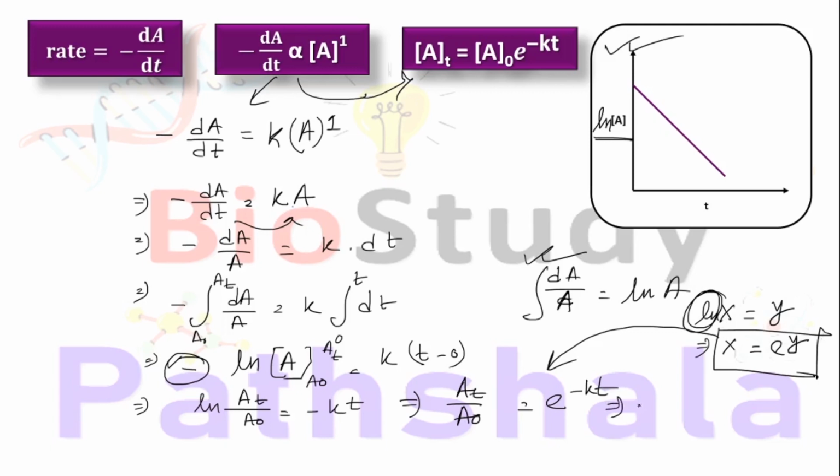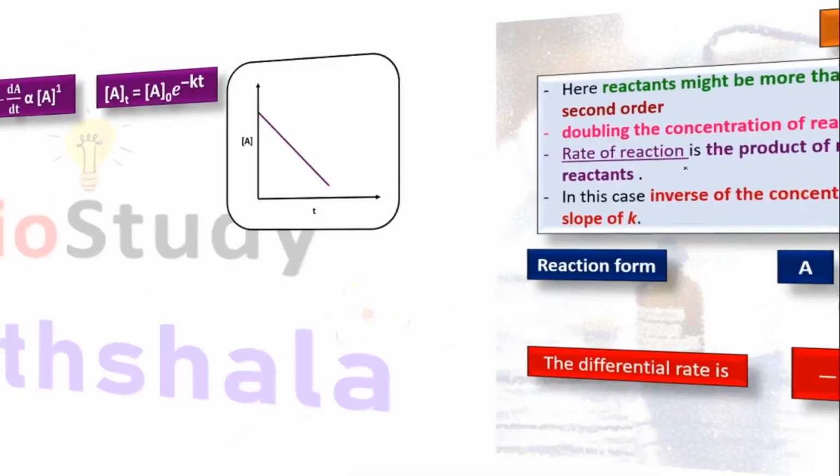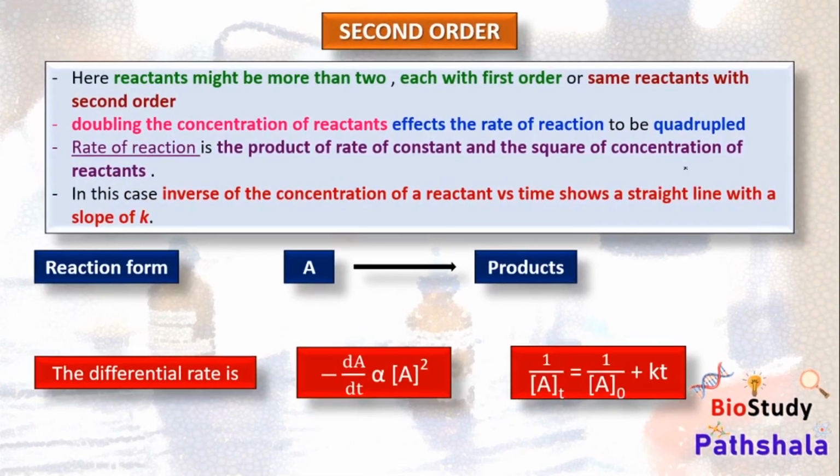In our next step, we can write At equals A0 into e to the power minus Kt. Hence the above mentioned formula is again proven. And in this graph, ln A is on the y-axis while time is on the x-axis, and we obtain a decreasing straight line, and here the slope is again minus K. Next is second order reaction.